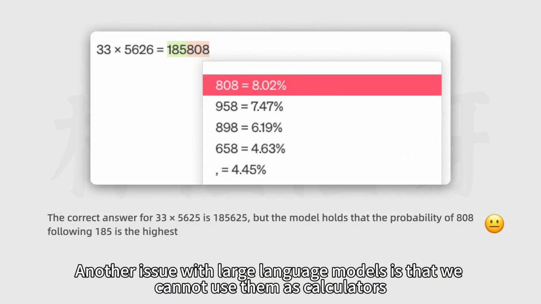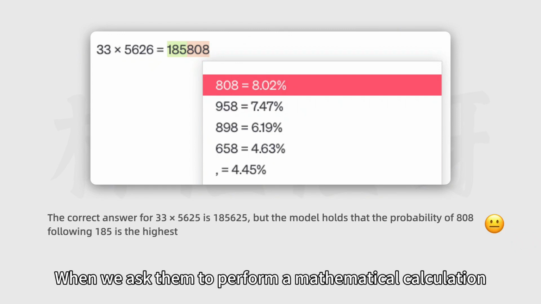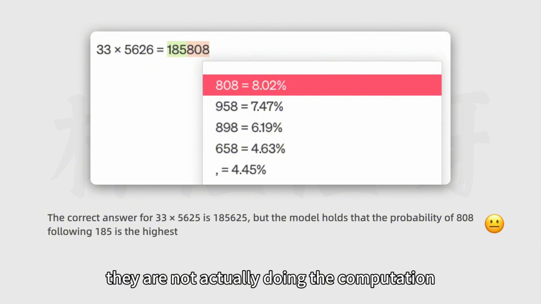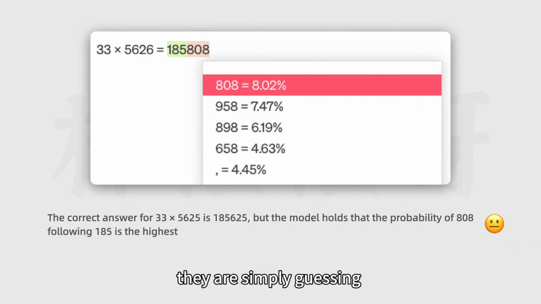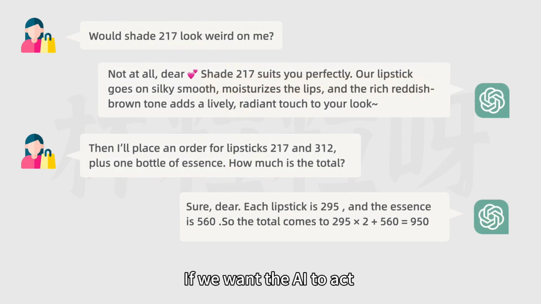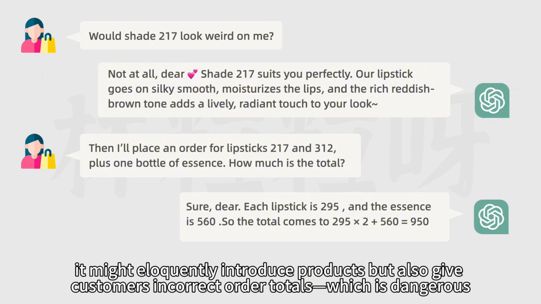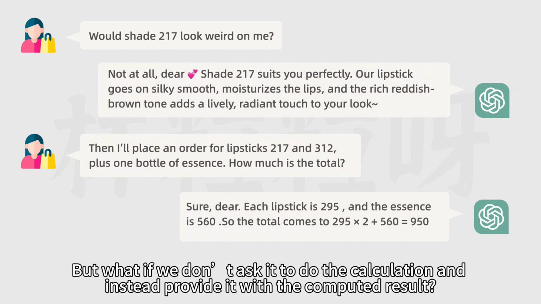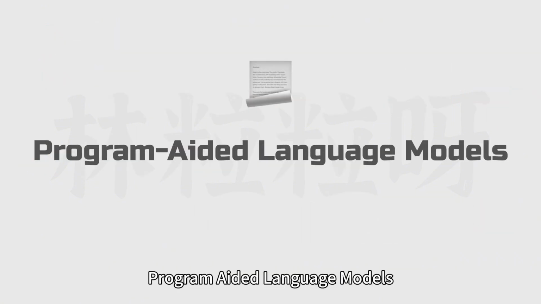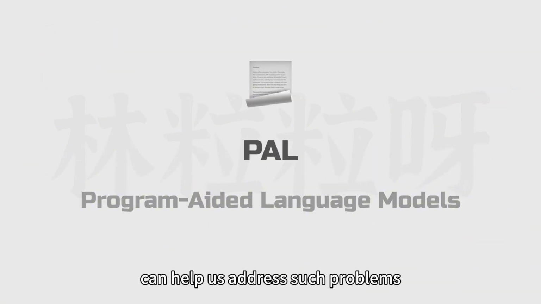Another issue with large language models is that we cannot use them as calculators. When we ask them to perform a mathematical calculation, they are not actually doing the computation. They are simply guessing the next most likely token to generate a response. If we want the AI to act as an online store customer service agent, it might eloquently introduce products, but also give customers incorrect order totals, which is dangerous. But what if we don't ask it to do the calculation and instead provide it with the computed result? Program-aided language models, or PAL for short, can help us address such problems.